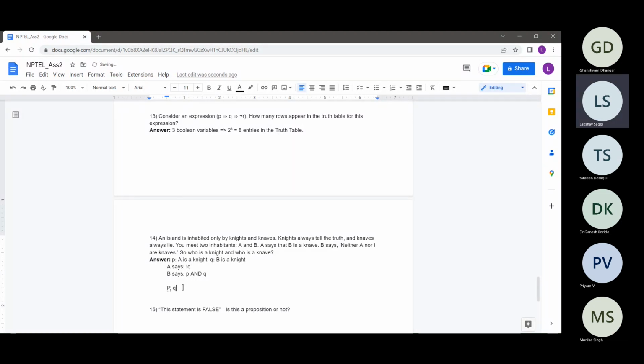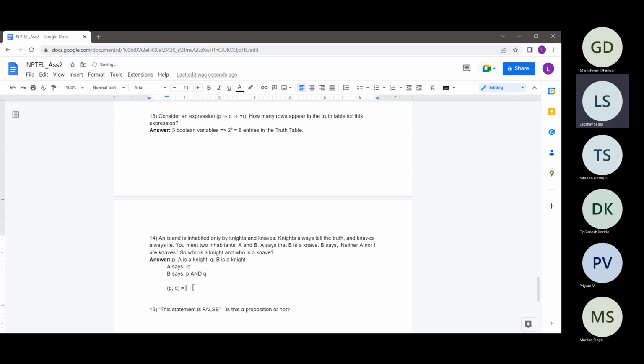Suppose P and Q were statements, and we take all four possible values: P true and Q true, P false and Q true, and so on, all four combinations of P and Q, and see whether all of these statements are consistent with themselves. This is how we try to make a solution. We see if, suppose P and Q both were knights, whether all these conditions can be upheld simultaneously or not. If they cannot, then P and Q both can't be knights, and so on.